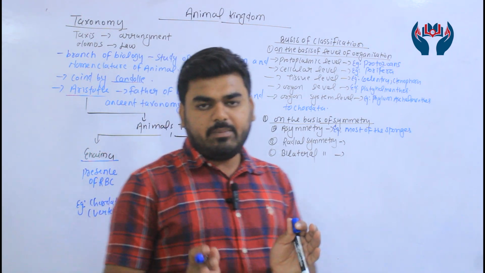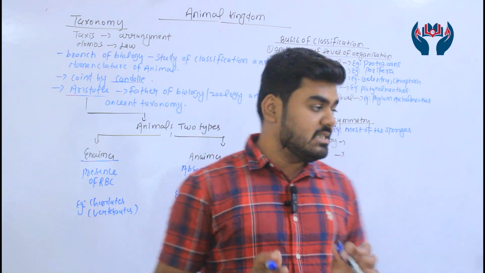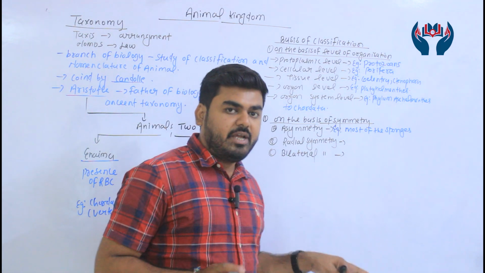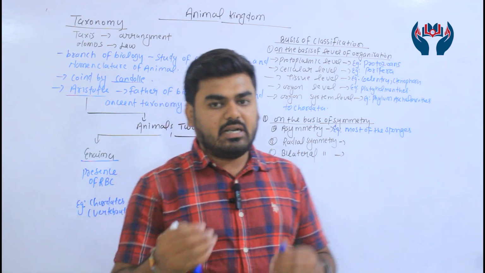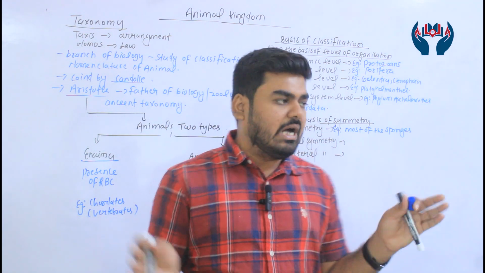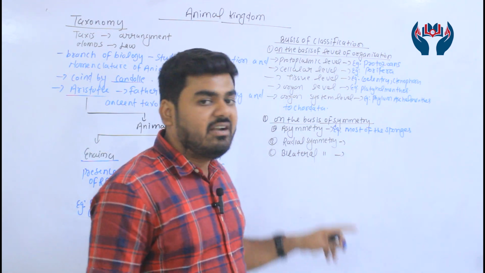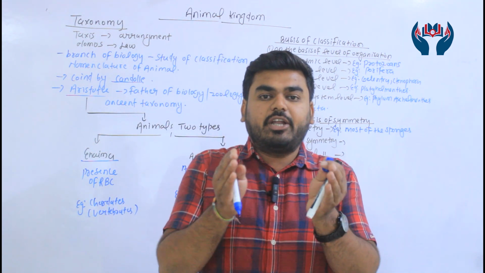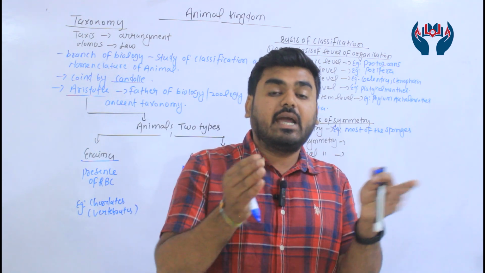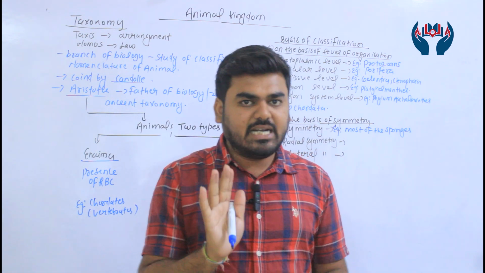Radial and bilateral symmetry are almost equal. The difference is, guys, in radial symmetry, when any plane passes through the central axis, the body is divided into two equal halves. But in bilateral symmetry, the body is divided into two identical halves, left and right, at one plane. Is that clear or not?